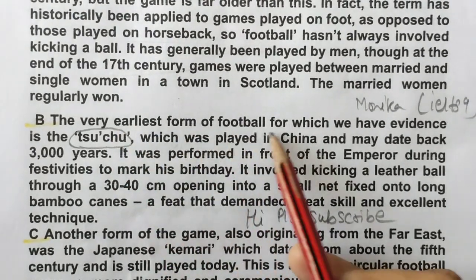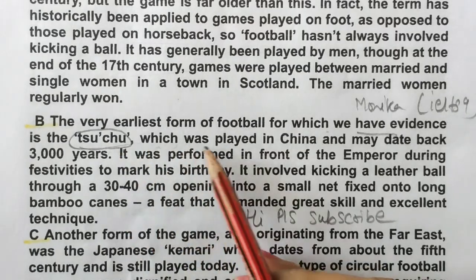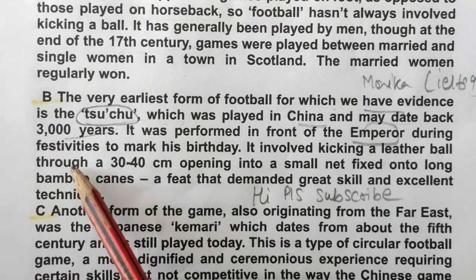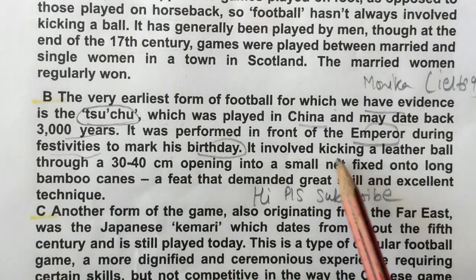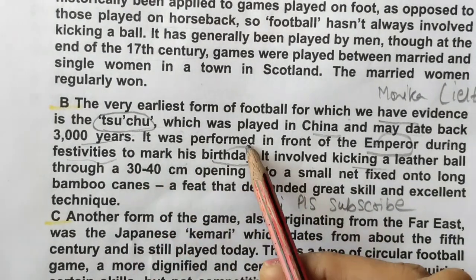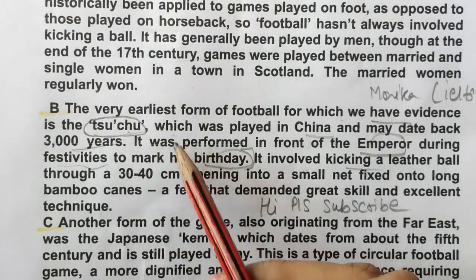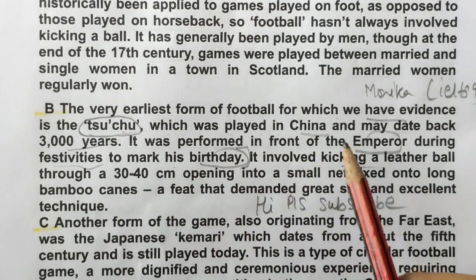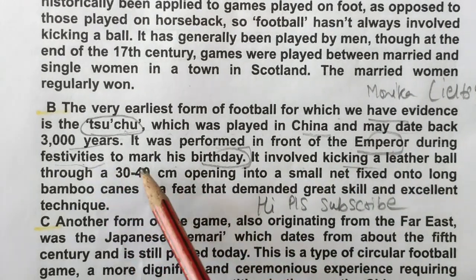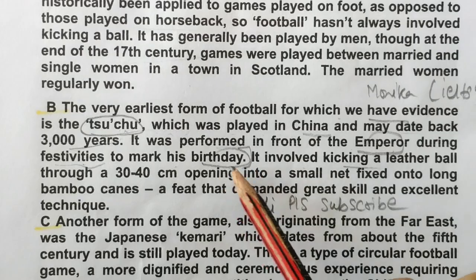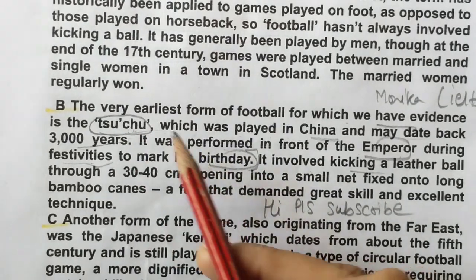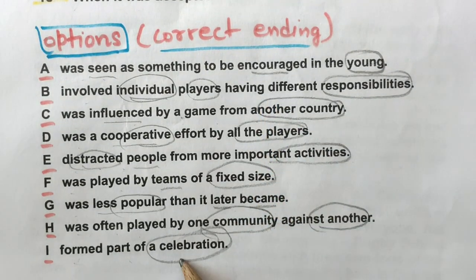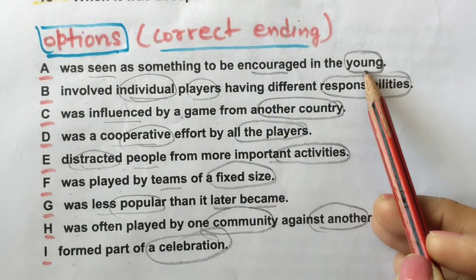The very earliest form of football for which we have evidence, which was played in China and may date back 3000 years. It was performed in front of the emperor during festivities to mark his birthday. It involved kicking a leather ball. So now we have read about two sentences. It was played in China and performed in front of the emperor during festivities to mark his birthday. It means some ceremony kind of thing is related. So celebration is there, and let's match it with some other keyword.